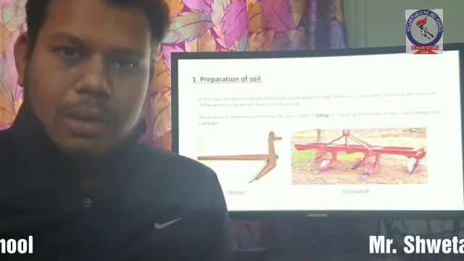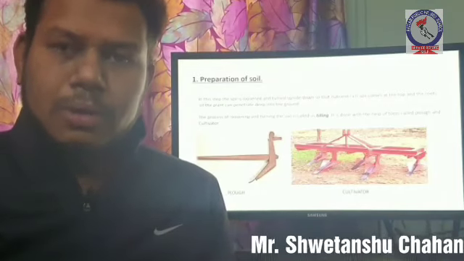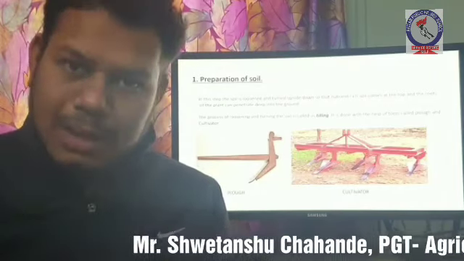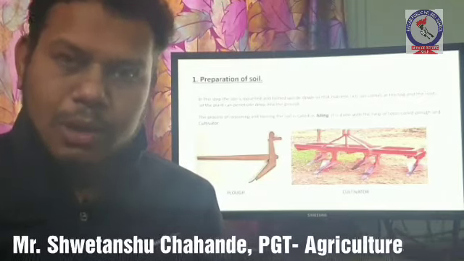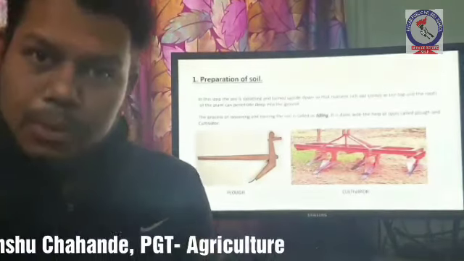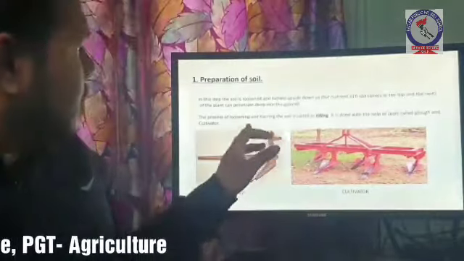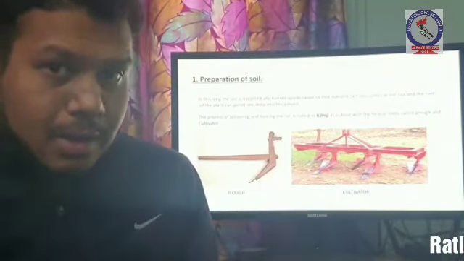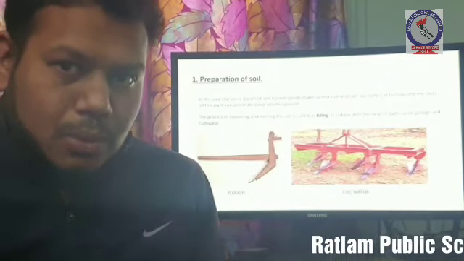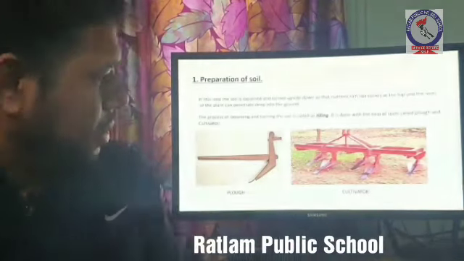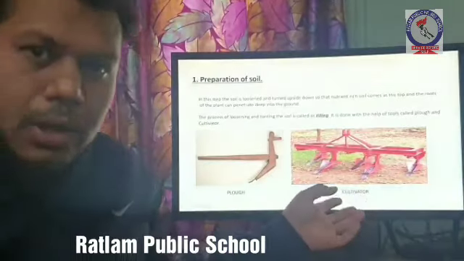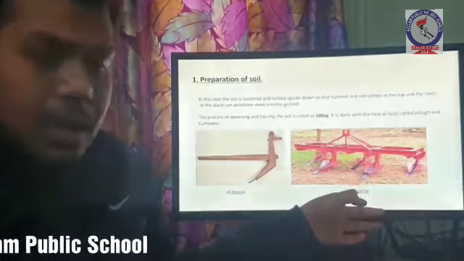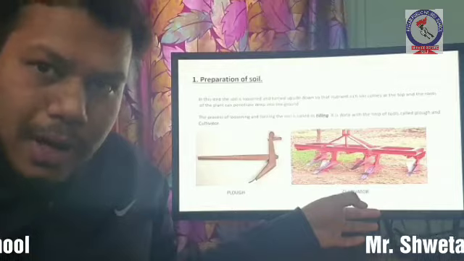And by loosening the soil, the roots of the plants or the crops can go deep into the soil to absorb water and nutrients. The process of loosening and turning the soil is called tilling, and this tilling is done with the help of some tools. The tools are plow and cultivator. You can see the picture. This cultivator is attached at the back of a tractor.